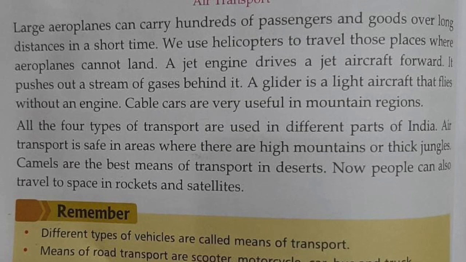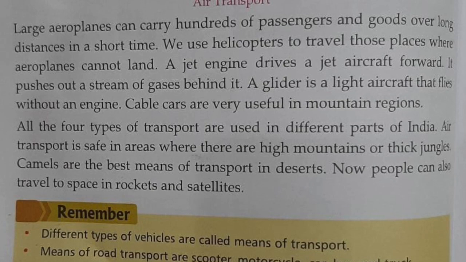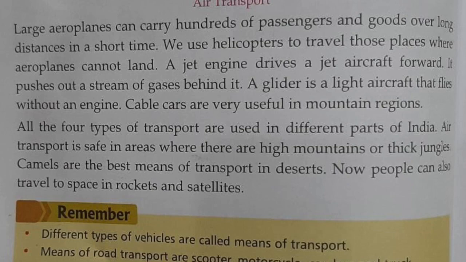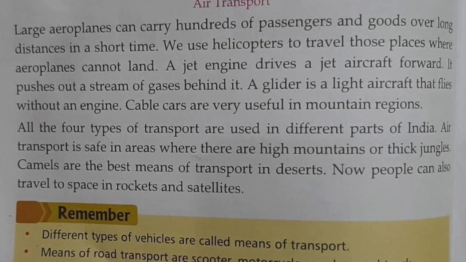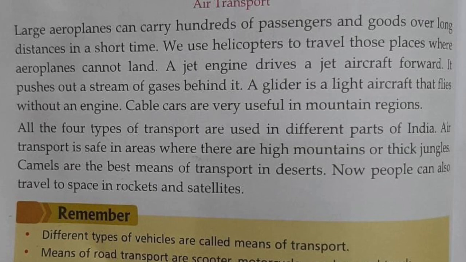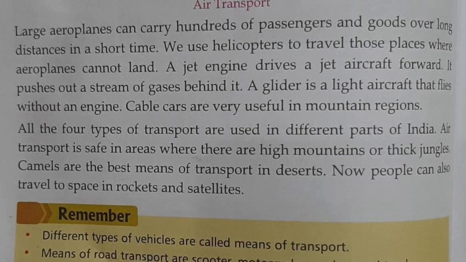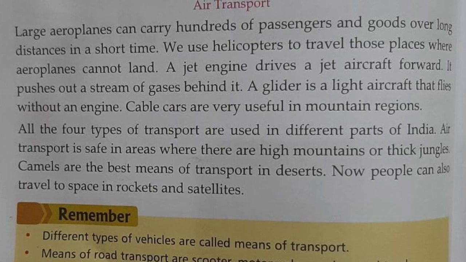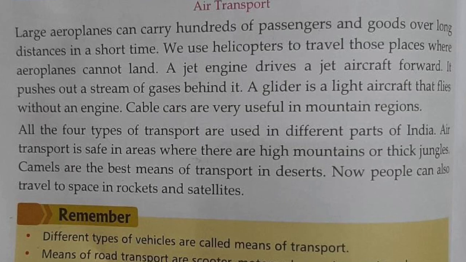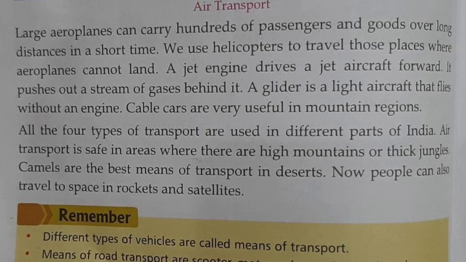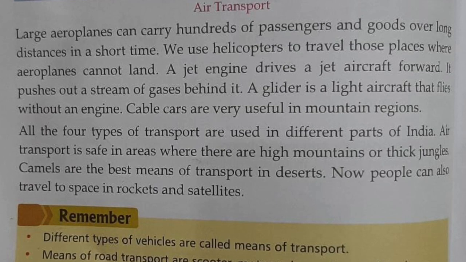So air transport is one of the fastest means of transport, and it can help us reach from one country to another country within hours. There are different means of air transport: helicopters, jets, gliders, and aeroplanes. Aeroplanes carry passengers and goods from one country to another country. A jet engine drives an aircraft forward, and behind it leaves a gush of gases.